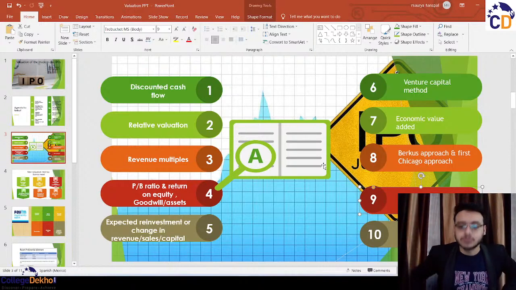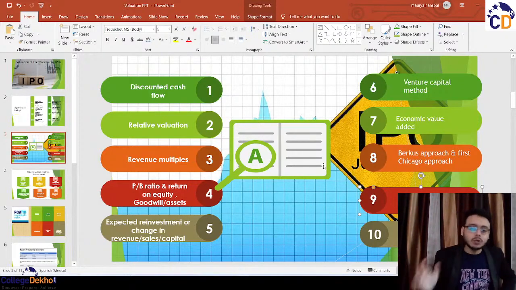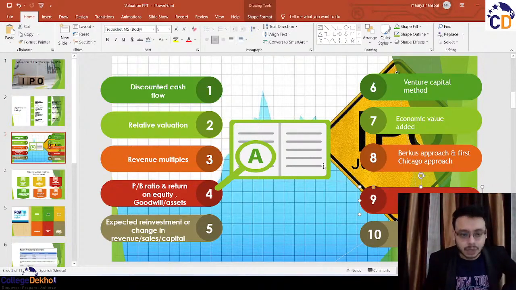That's it. Okay. So these were some of the traditional models. And out of these models, some of the things worked and some of the things did not work, right? Like EV to EBITDA worked, price to sales worked, EV to sales worked. You had the new ratio by Aswath Damodaran ji. You had the venture capital method, Berkus approach, First Chicago, the exit valuation, scorecard, and option models. All these techniques worked. Okay.